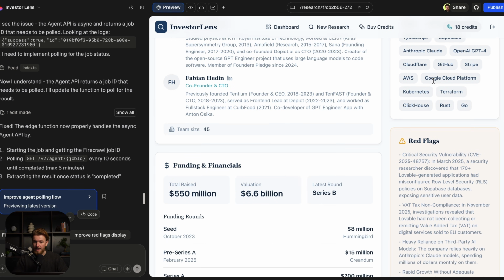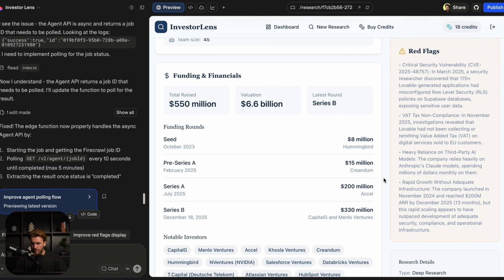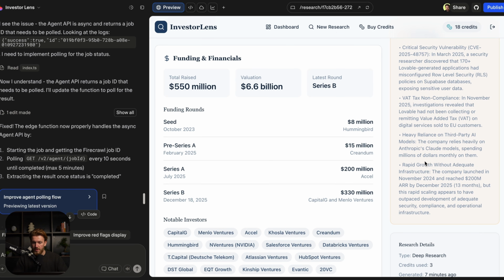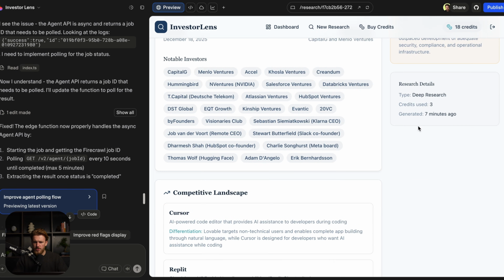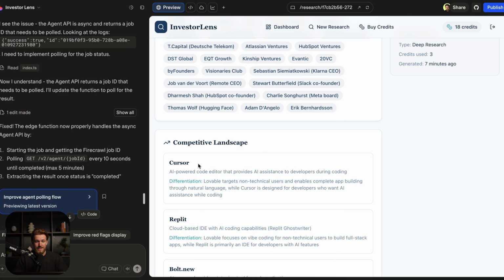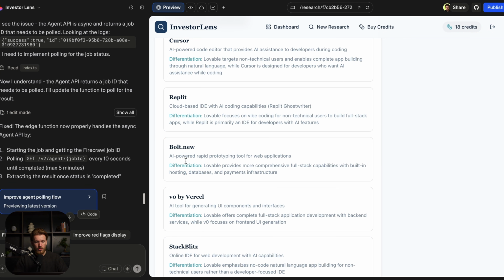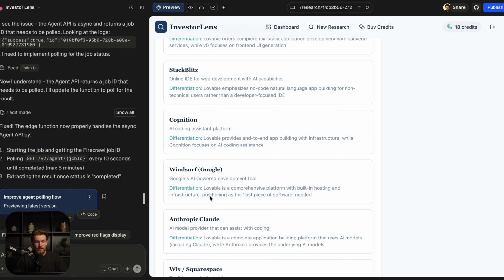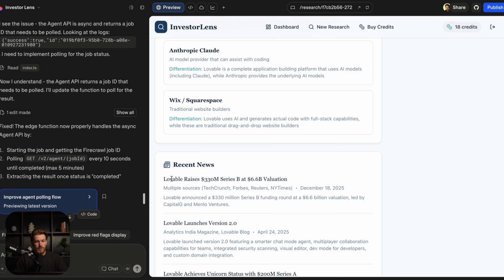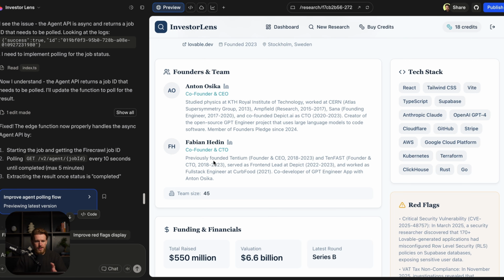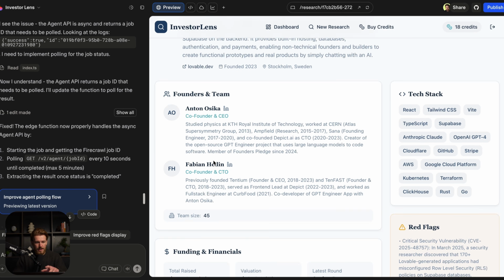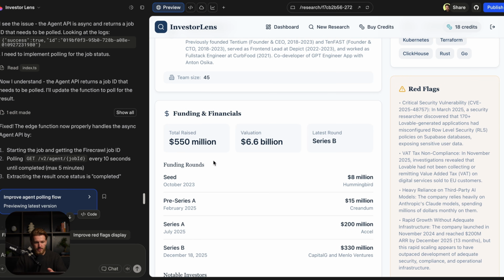We have the tech stack that they use, the red flags, that we can see right here about the rapid growth. We have notable investors, really cool. Like we have the research details, we have the competitive landscape. So Cursor, Replit, Bolt, those are all indeed competitors. Recent news, so the news about Lovable raising a lot of money. And also, like, I know quite a bit about Lovable. By the way, a lot of people think that I'm sponsored by them. I wish I was, but I'm not. But I know that those are all correct. So that is really interesting.